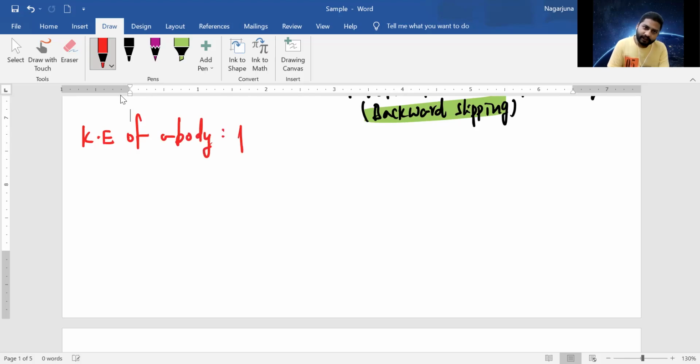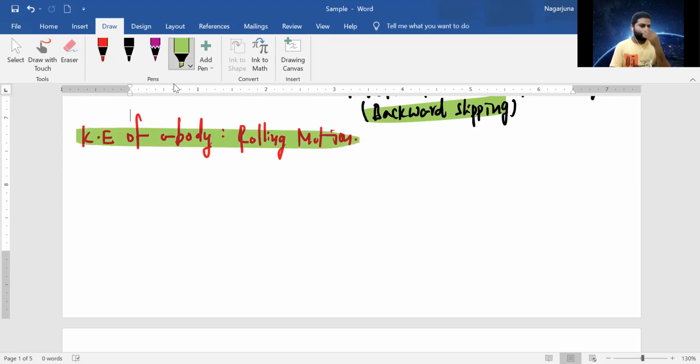Kinetic energy of a body in the rolling motion. Simple.